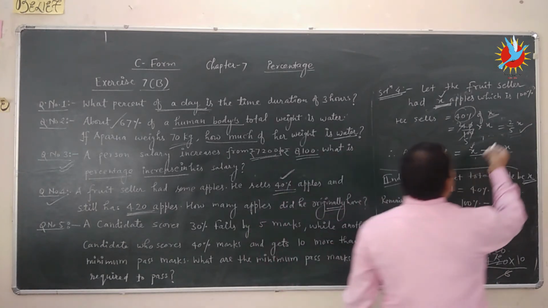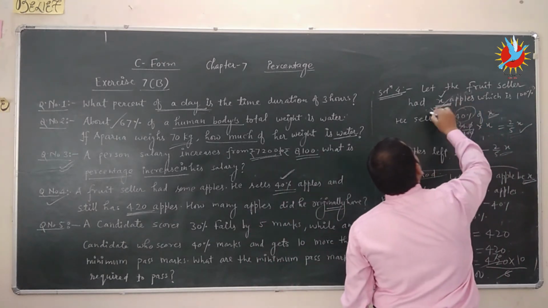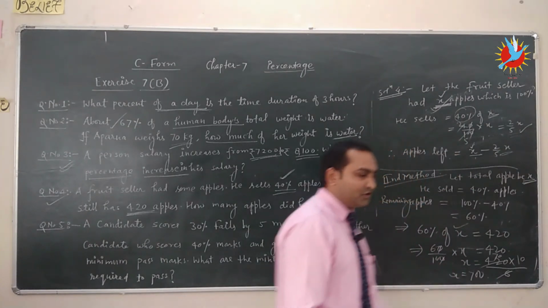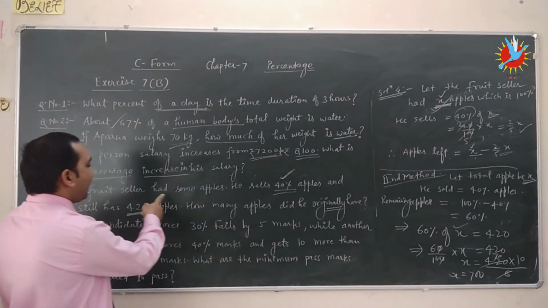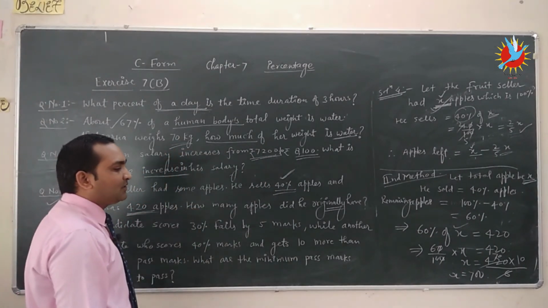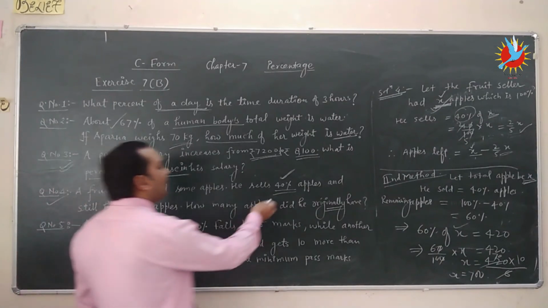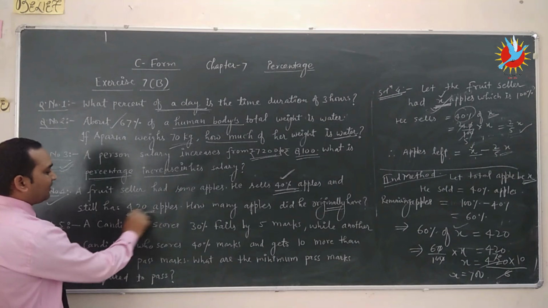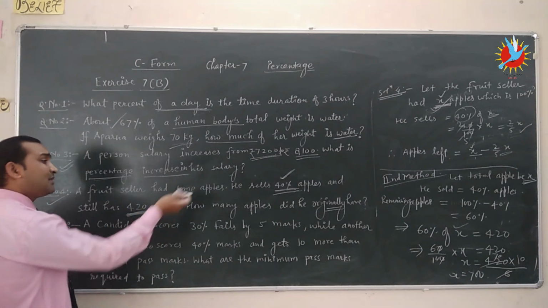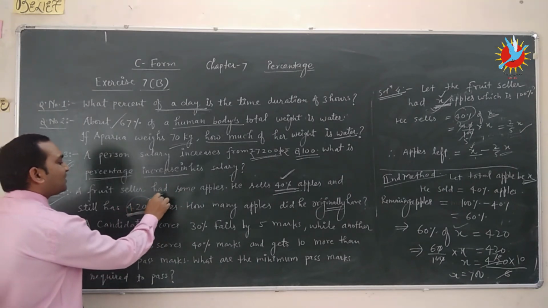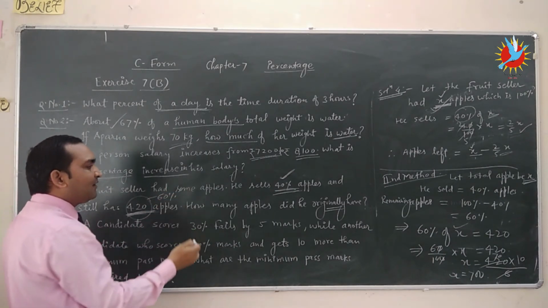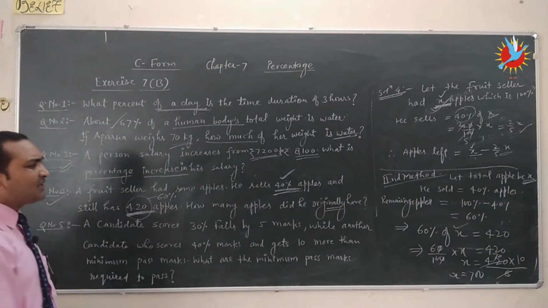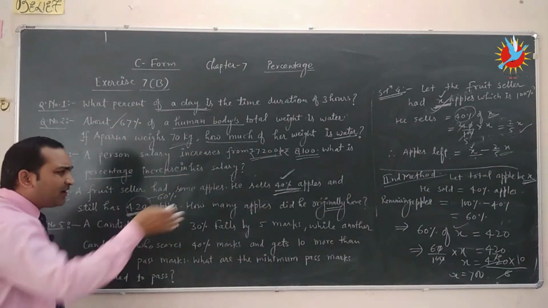So originally he had 700 apples, in which he sold 40% and the remaining was 60%. So 60% of apples still left after selling 40% of apples.